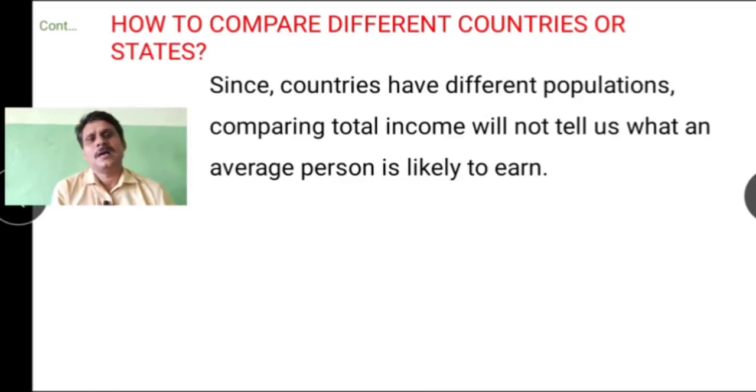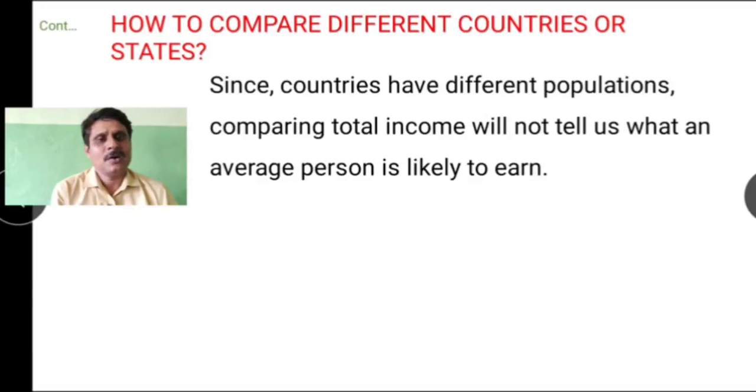That means, children, it is ideally not possible for all countries to have the same population. So there may be a possibility of having the same national income but not the same population. So let us try to understand with one example, children. Here we have two countries, country A and country B, and their total income is the same, say rupees 10 lakh, and the population of country A is 10 and the population of country B is 5.